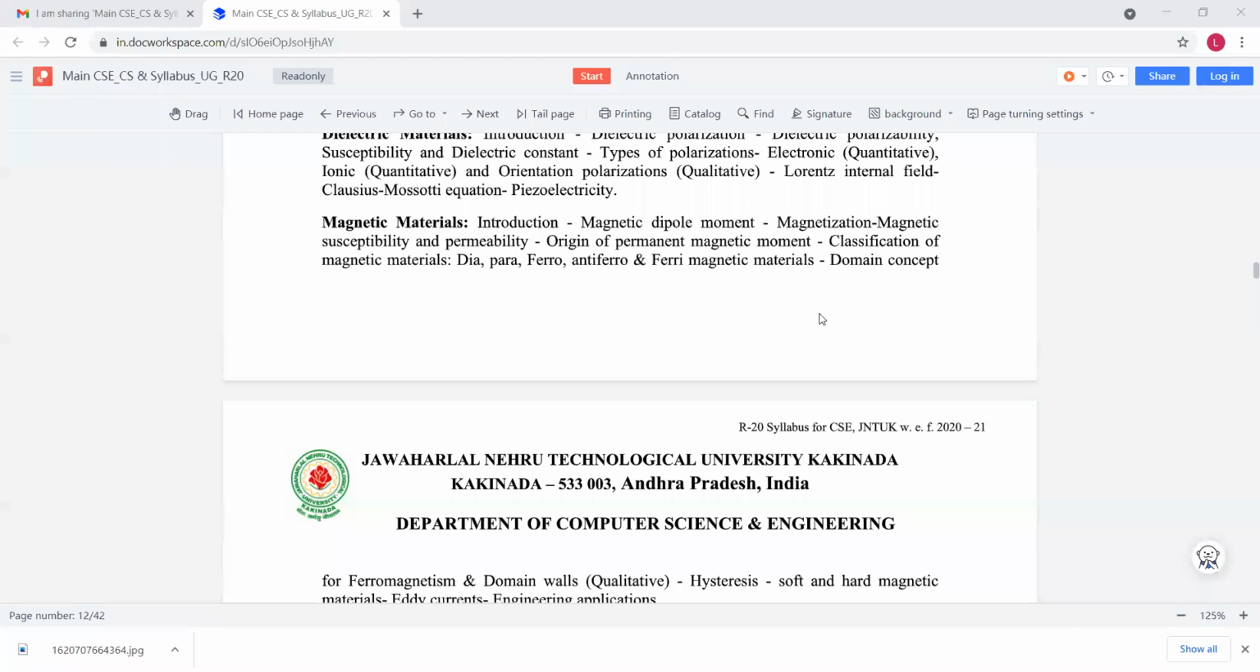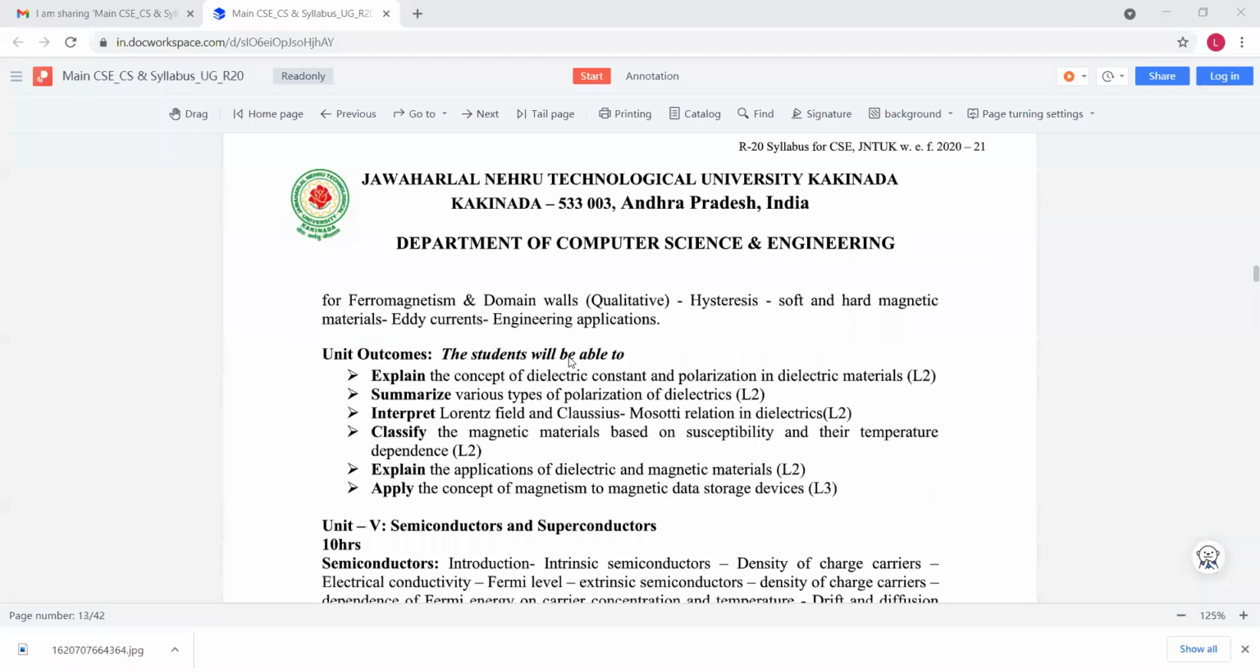And finally, the next concept is the domain concept, and also domain theory of ferromagnetism and domain walls. Here there is an important question, that is hysteresis loop. Hysteresis loop is nothing but how the magnetization of the magnetic material varies by applying an external magnetic field. So how the magnetization character of the material changes by giving an external magnetic field will be discussed in the hysteresis loop, which was explained by the hysterist. That's why it is named a hysteresis loop.